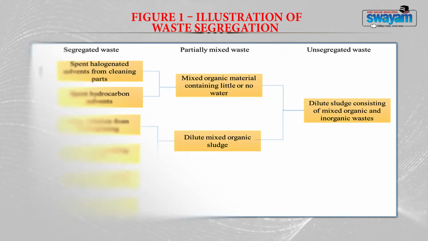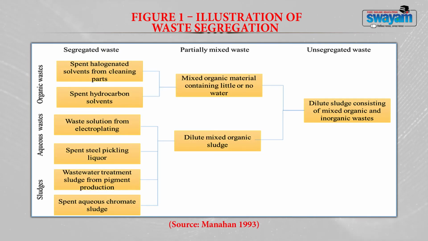Now, this figure shows the waste segregation pattern for a segregated waste, partially mixed waste and unsegregated waste. So, let us start off with unsegregated waste. When you talk about the unsegregated waste, the dilute sludge containing mixed organic and inorganic waste comes under that. From that, if you talk about the next category, partially mixed waste, like if you have mixed organic material containing little or no water, or if it is diluted mixed organic sludge, they come under partially mixed waste.